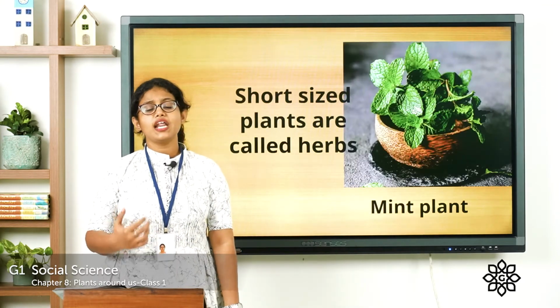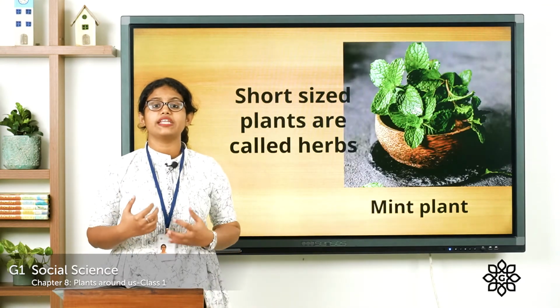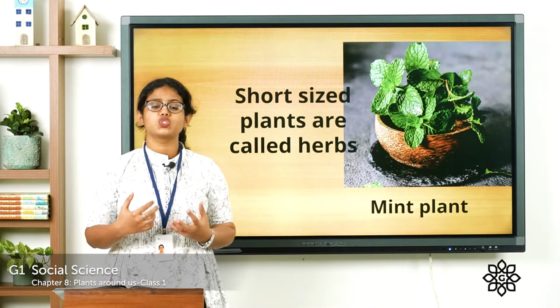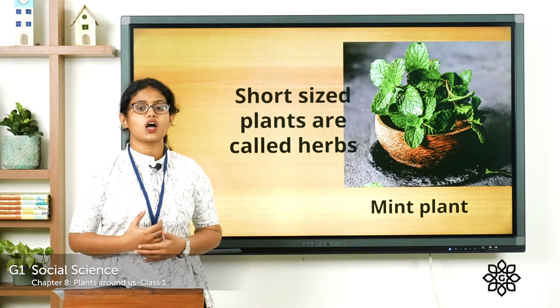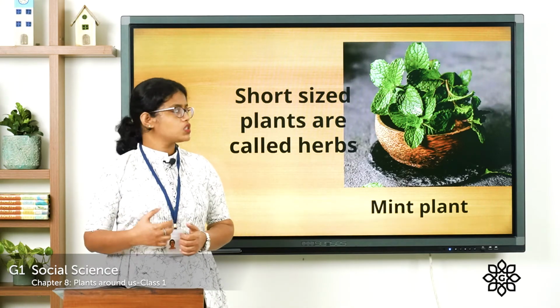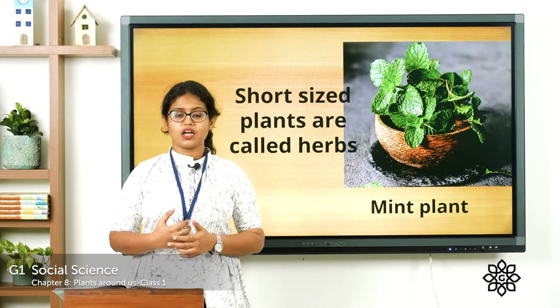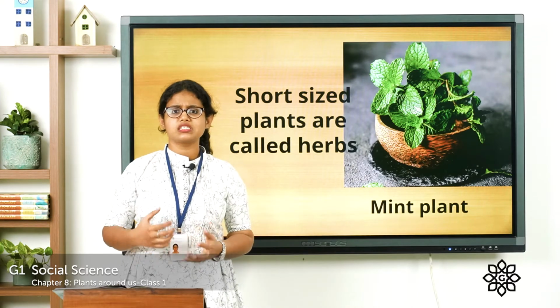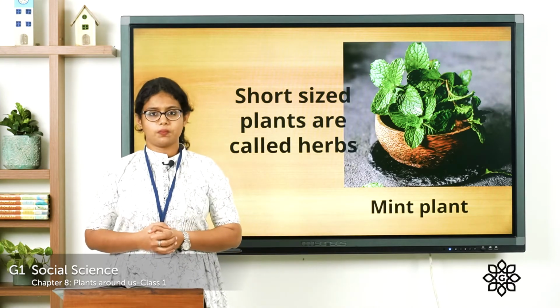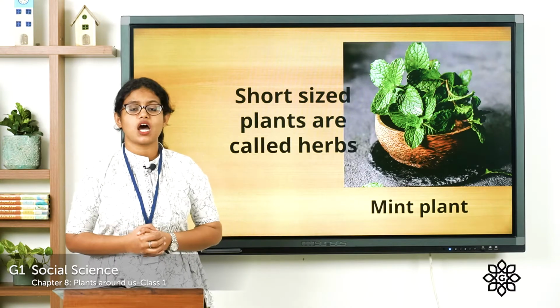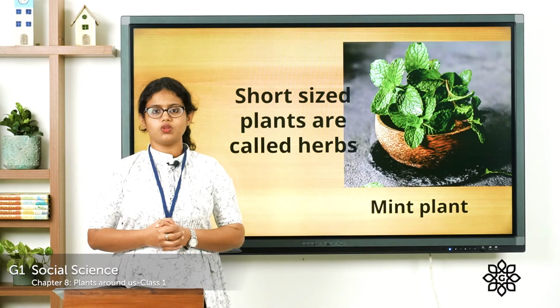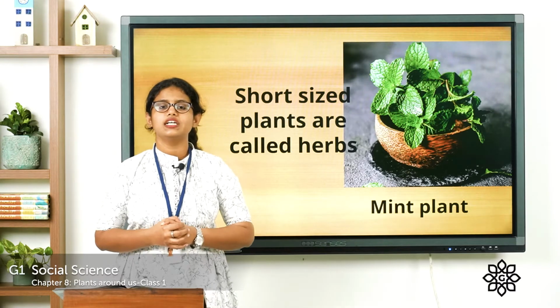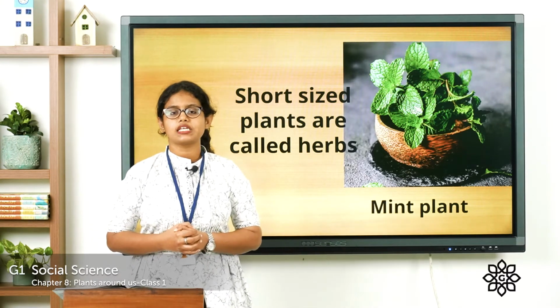Then there are also plants which are very small. Plants which grow even shorter than shrubs are called herbs. You all might have seen a mint plant or coriander. We use mint and coriander for cooking purposes. These plants are called herbs because they grow very small. They grow only to a certain height. And what about their stem?